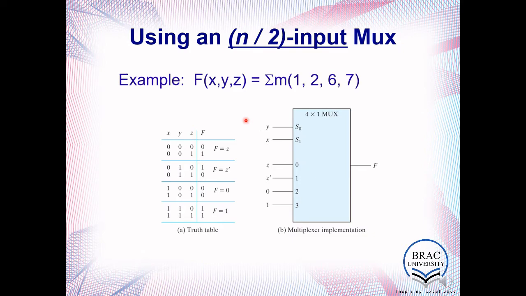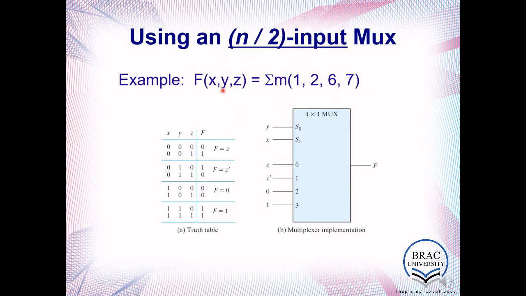But it says n by 2, that means 8 by 2, which is 4. So you need to design this function using 4 inputs, that means a 4-to-1 multiplexer, and implement that function.